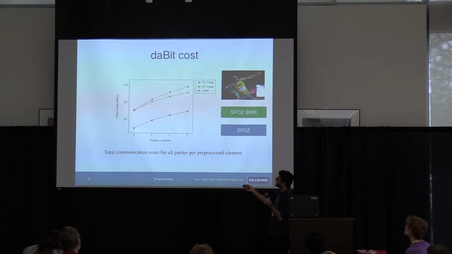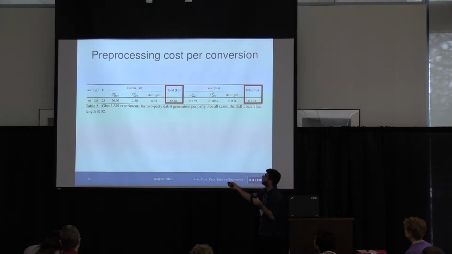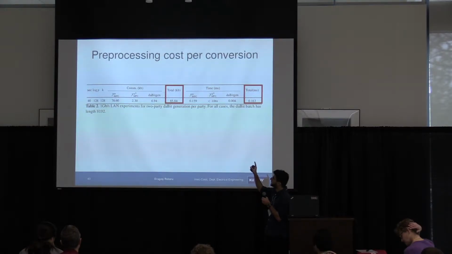Okay, so this is the communication cost for generating one daBit. Now to have that random mask, we actually need more than one daBit. Depending on the field size, we usually use like 128 daBits for that. Okay, so now per conversion, what does that mean? To generate 128 daBits, the total amount of communication is around 85 kilobits.